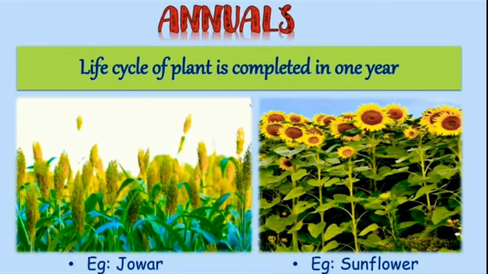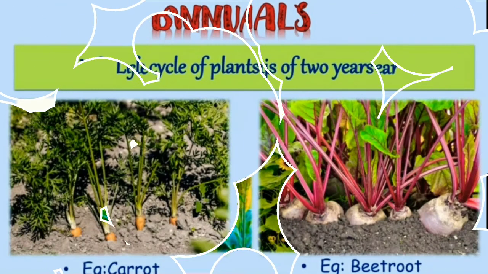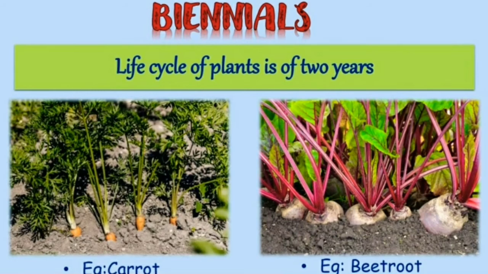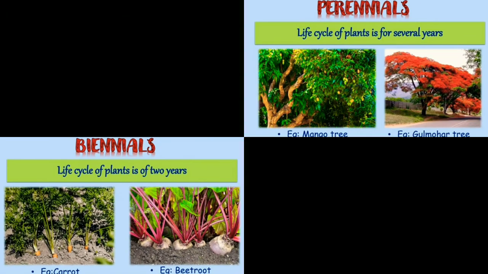For example, jawar, sunflower, etc. The next is biennial plant. Here, children, the life cycle of a plant is 2 years. That means a plant completes its life in 2 years. Therefore, the name is biennial. For example, carrots, beetroots. Got it?